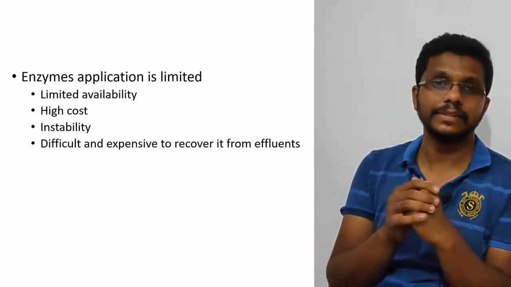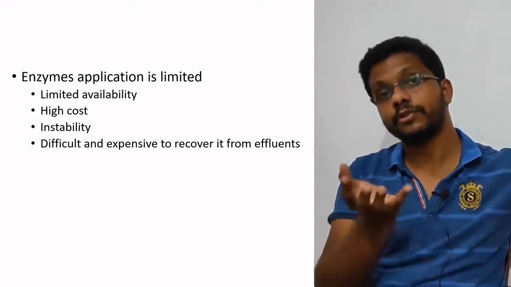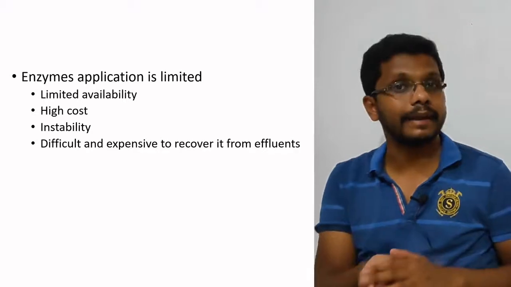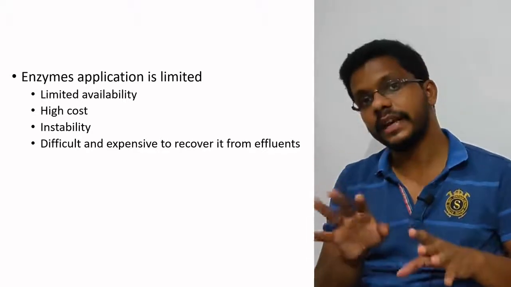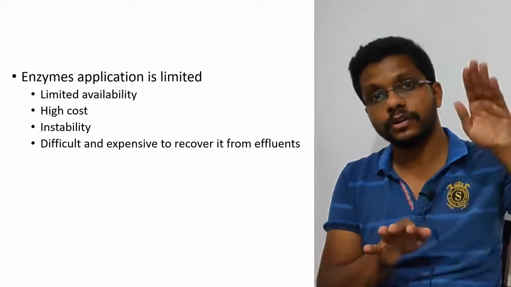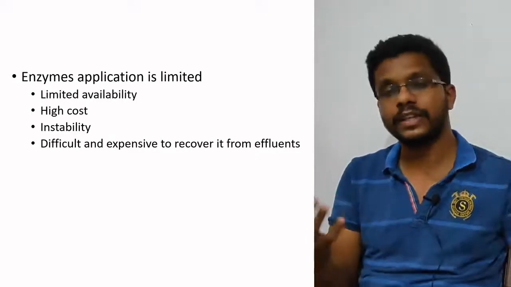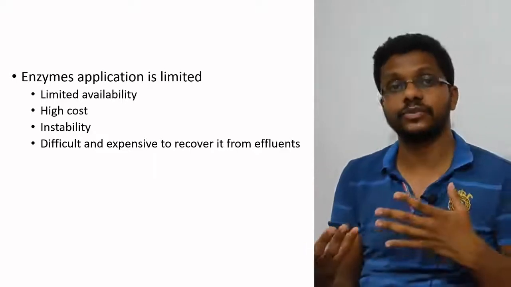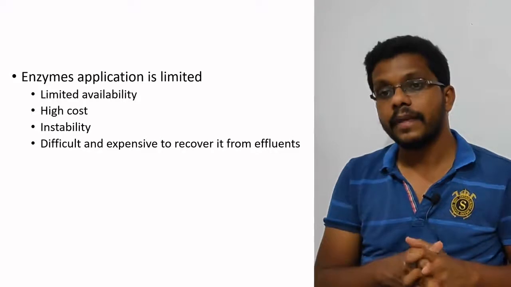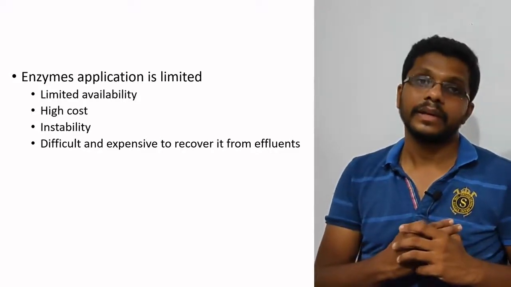But in the case of enzymes, in order to get the enzyme, we need to culture the microorganism. We have to run a fermentation process to get the enzyme. Then only can we think about the enzymatic process. So the enzyme process is a two-step process. In the first stage, we need to make the enzyme. In the second stage, we are using the enzyme. So the availability is limited and the cost is high, because the production and purification of the enzyme is an expensive business.